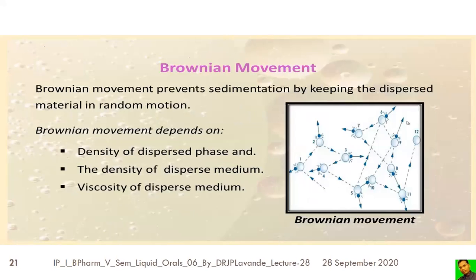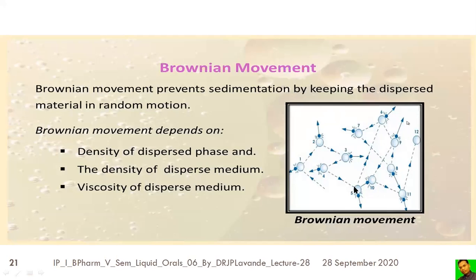Brownian movement. The Brownian movement will prevent the sedimentation by keeping the dispersed material in random motion. So the particles can go on continuous movement in a random fashion. Because of their continuous movement, they cannot aggregate, they cannot come closer, they cannot form a clump. Therefore, the stability of the suspension, or the redistributability of the suspension, will be maintained.